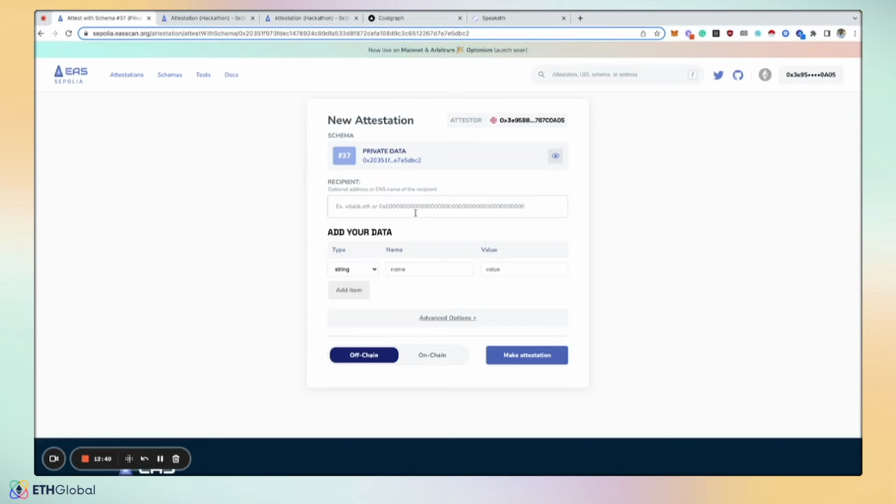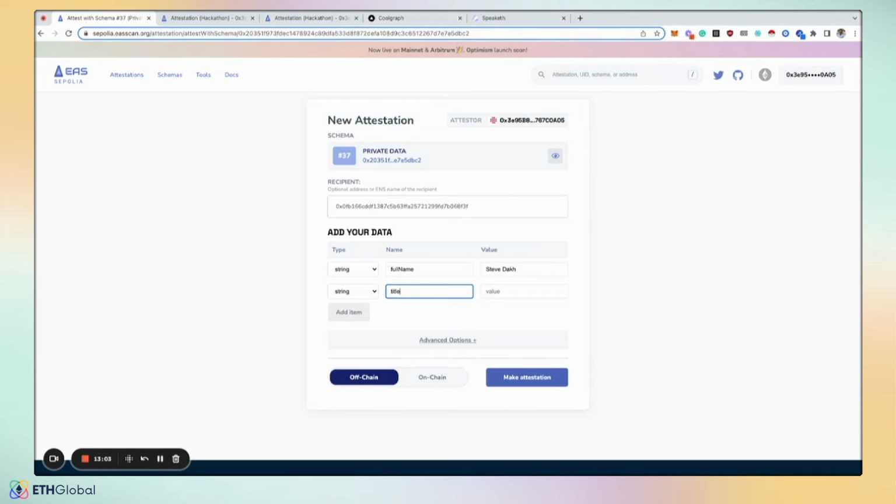And so let's explore an example. Let's say I'm a verifier, like a KYC person or some sort of identity verifier. I want to attest to some private data about Steve. So the recipient is Steve, and maybe I'm attesting that his full name is Steve Dack.